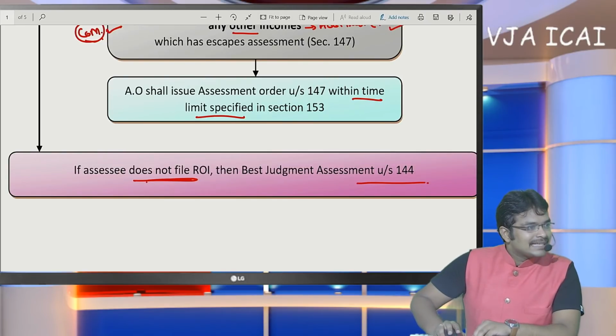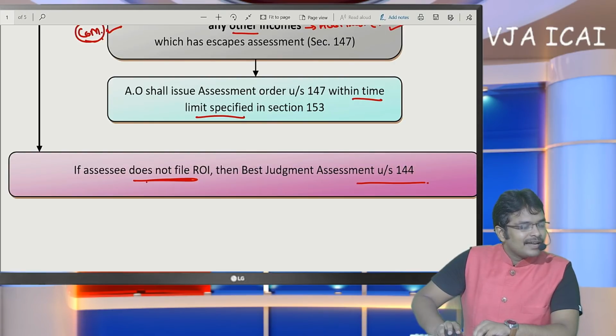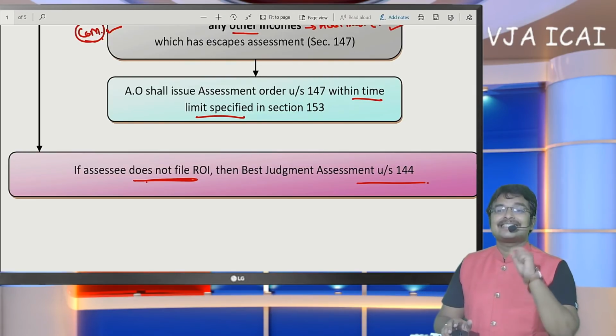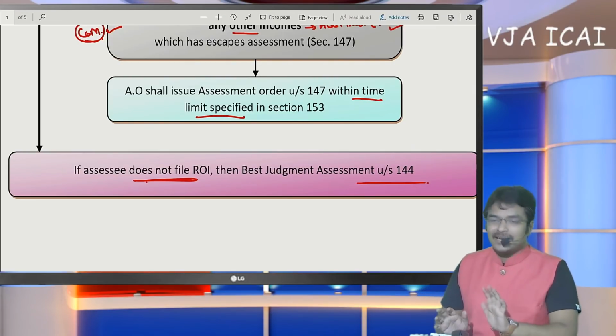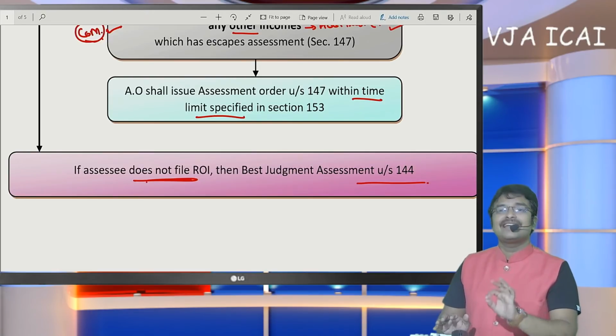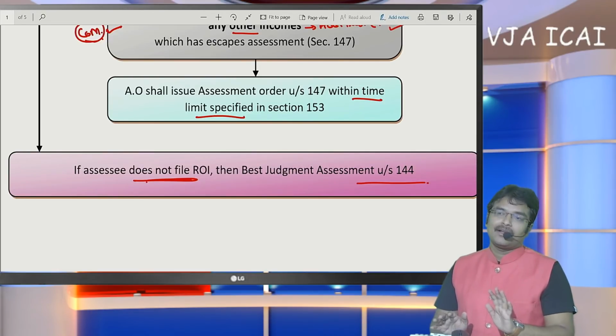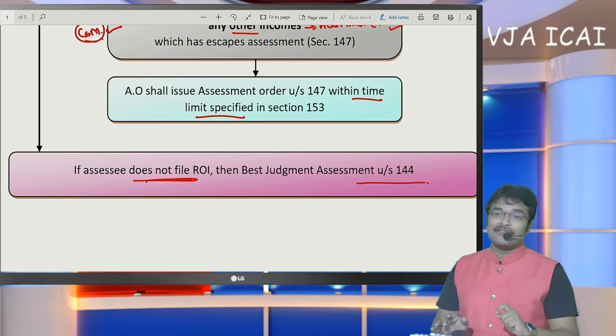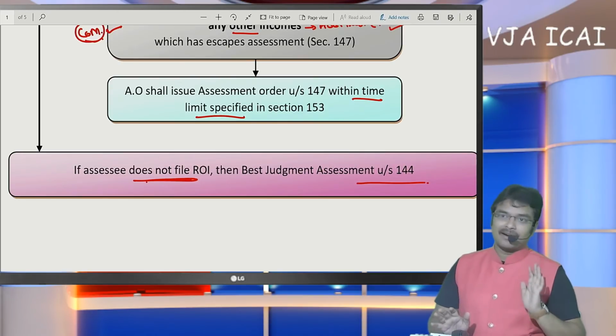Okay. And next, sir, we are facing a problem understanding section 150 and 151 time limits. Sir, 151 is the sanction for approval of the notice. So before 4 years, whose approval is required? After 4 years, whose approval is required for issuing the notice? That is section 151.